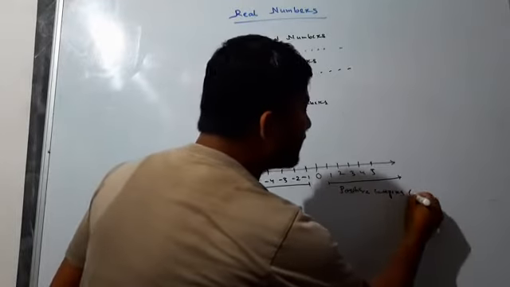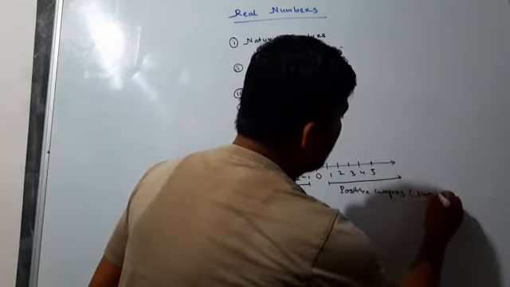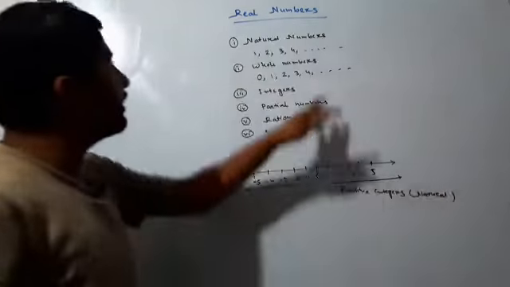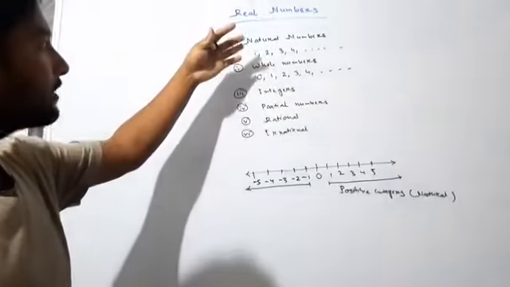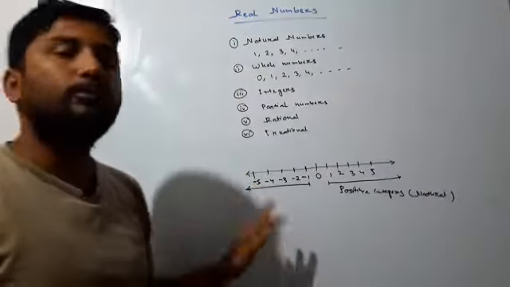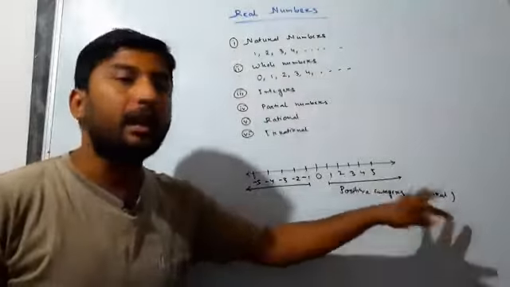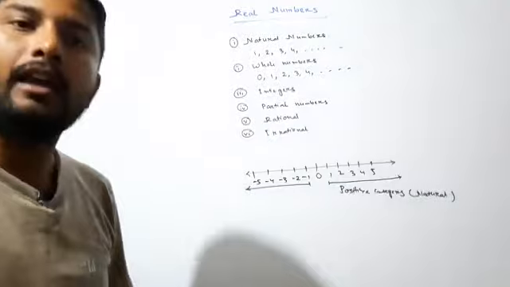And the positive integers you may call by a special name, and that is natural numbers. You learned about it in the previous class, natural numbers, but before natural numbers we have to know about integers. These are integers, positive integers, and all the positive integers you can call natural numbers.